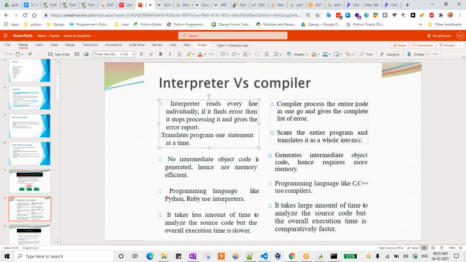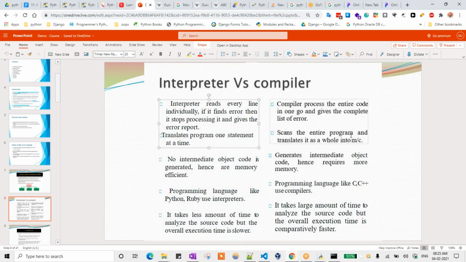Suppose I have written 500 lines of code, the compiler will read the whole code in one go at a time and give the complete list of errors. Next point, the interpreter translates the program one statement at a time. That means it will take each and every line and print the data, then go to the next line and print the data, something like that.